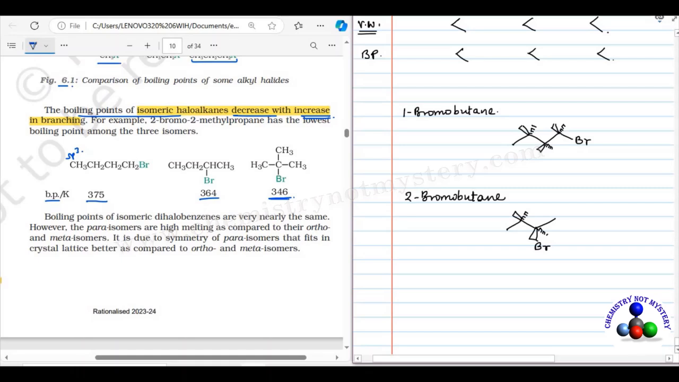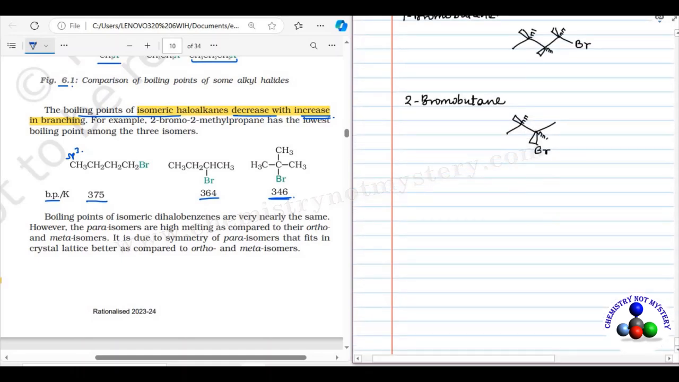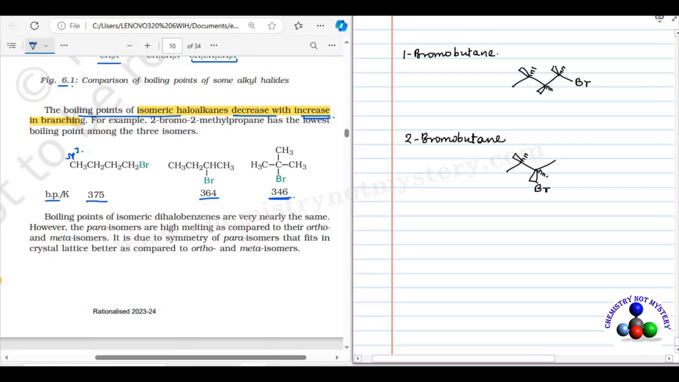Now draw the third isomer. This is 2-bromo-2-methylpropane. First carbon, second, and this is the third carbon. Here there is a front bond and this is a rear bond. CH3 is bonded to the front bond and bromine is bonded to the rear bond. So this is 2-bromo-2-methylpropane.